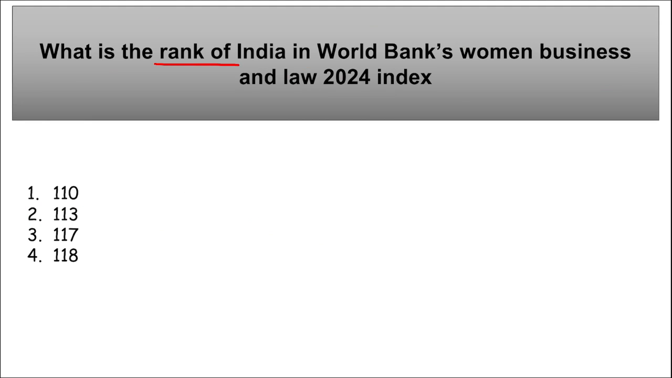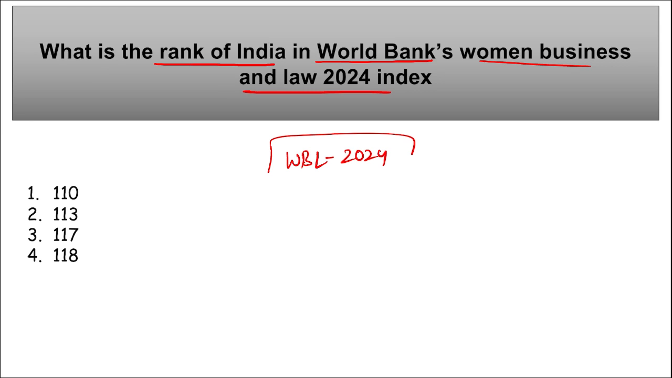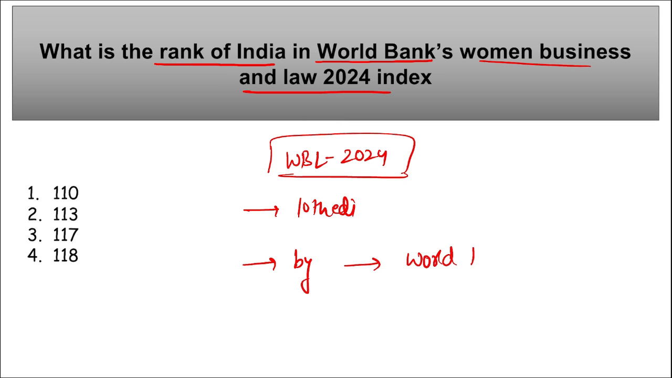What is the rank of India in World Bank's Women, Business and the Law 2024 Index? I repeat, in the WBL 2024 Index, that is Women, Business and the Law 2024 Index. This is the 10th edition of this index, correct? And this was released by World Bank Group. Question asked to you here is, what is the rank of India in this particular index?